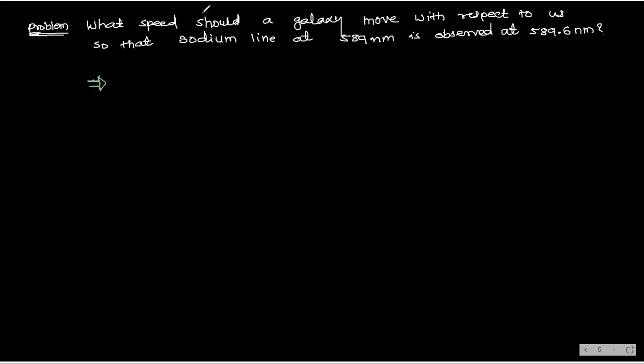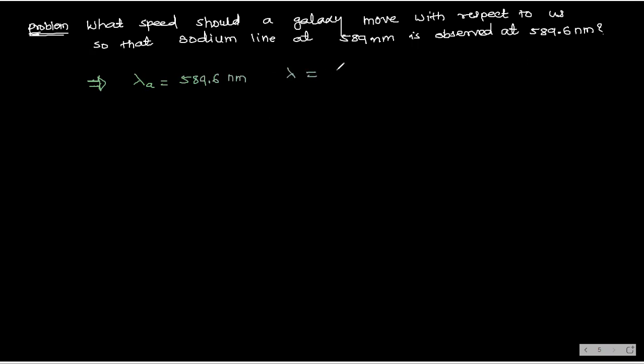Now see here, delta lambda, is it given? Yes or no? Lambda A value is how much? 589.6 nanometer.